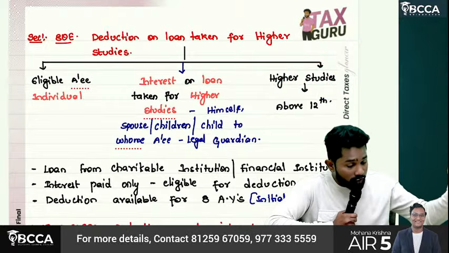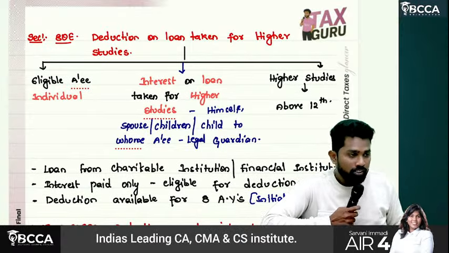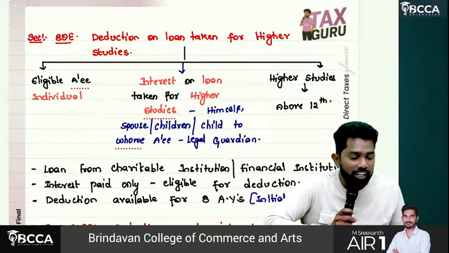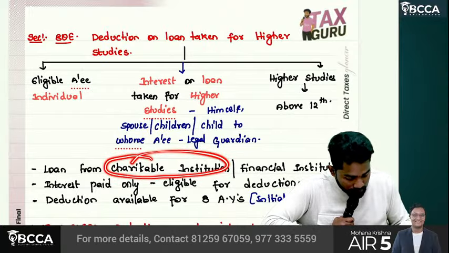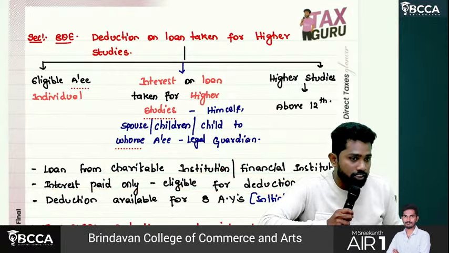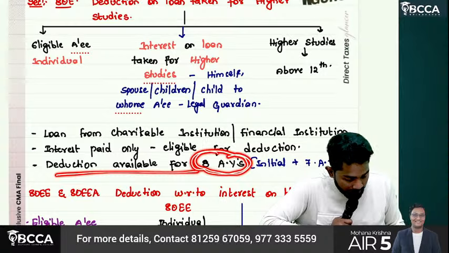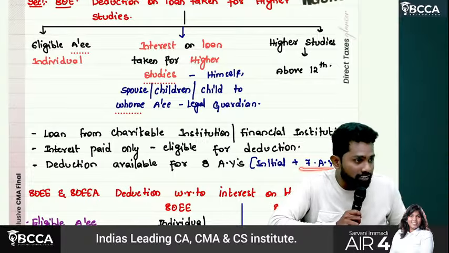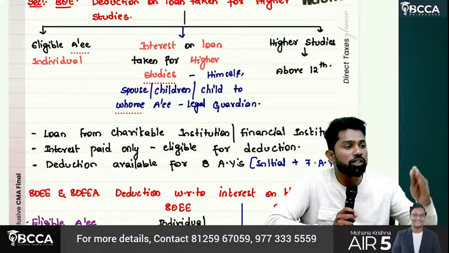Okay. So if any loan is taken and the loan amount is being repaid, from where has the loan been taken, sir? If it is not specified, then everybody will claim this deduction, saying we are taking a loan from a friend or relative. So the loan should be taken from a charitable institution or financial institution. What is eligible? Interest paid alone is eligible for deduction, not the principal amount. Deduction is available for how many years, sir? 8 assessment years: the initial year in which you started paying interest, plus 7 assessment years. Sir, in education loans, interest will not start accruing immediately.